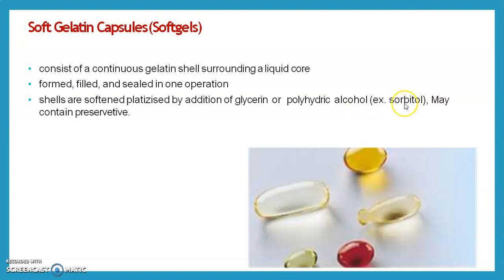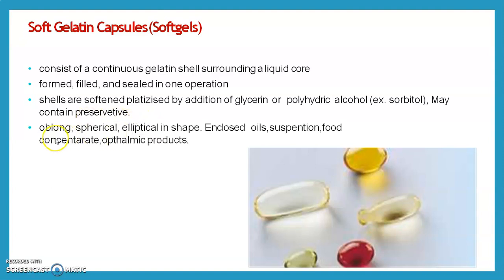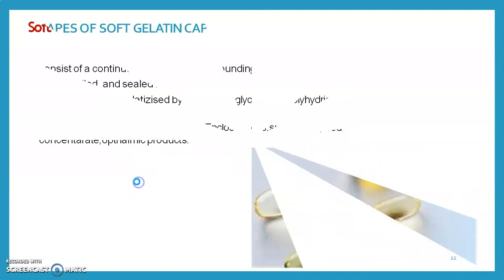By adding glycerin or sorbitol, the gelatin becomes softer, and it may contain a preservative also. It's available in oblong, spherical, elliptical shapes. It is used to enclose oil, suspension, food concentrate, and ophthalmic product also.